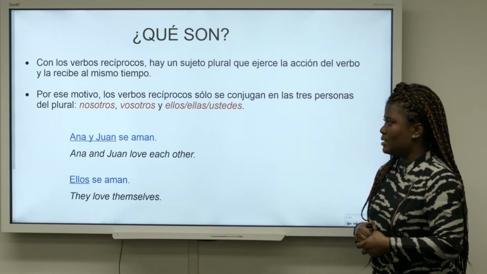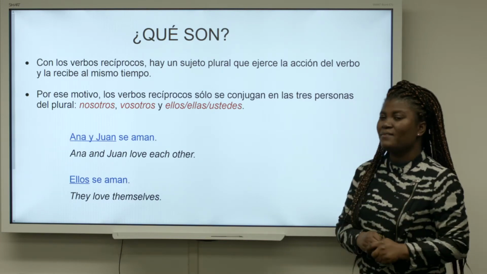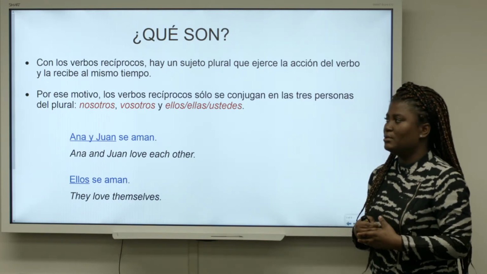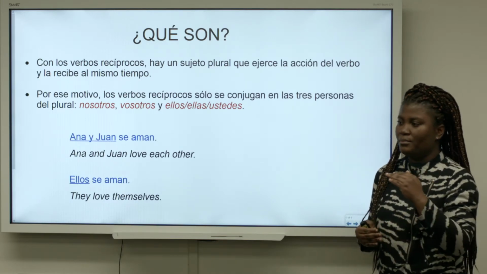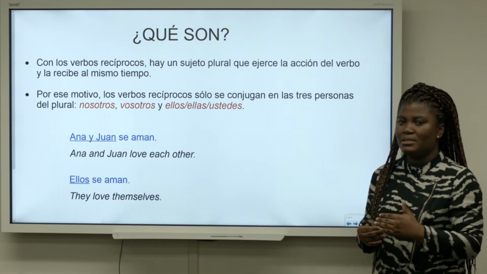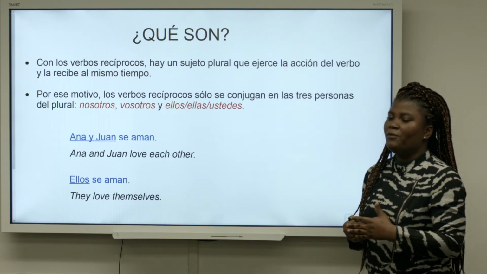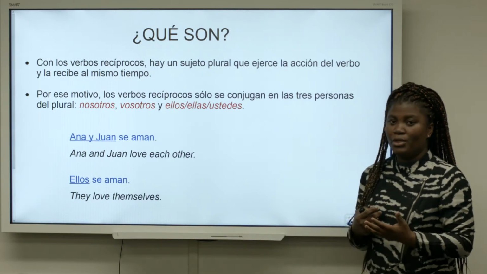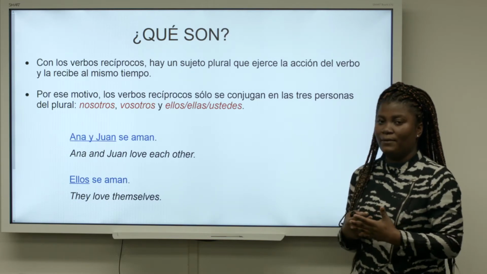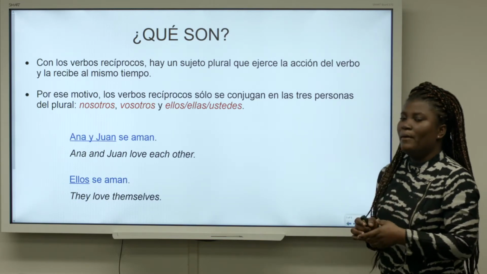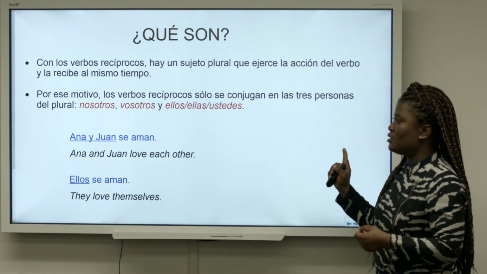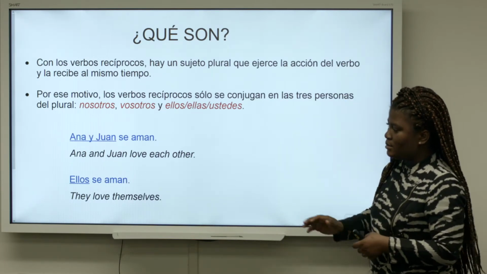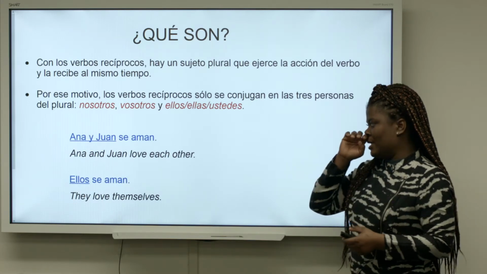of the sentence. Okay. So because of that reason, you can't use reciprocal verbs with the first, second, and third person singular forms of the verb. You can't have yo, you can't have tú, you can't have él, ella, usted. But you can have nosotros, you can have vosotros, and you can have ellos, ellas, ustedes. Just take a look at an example here.